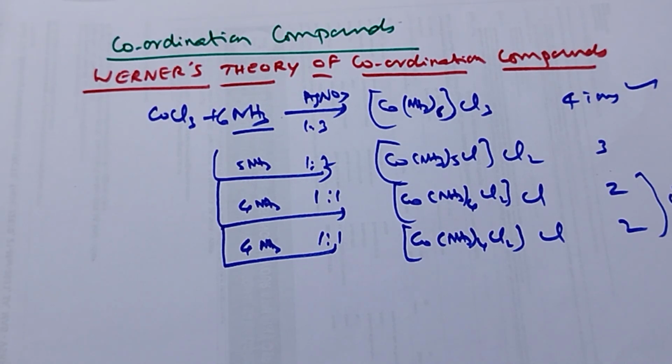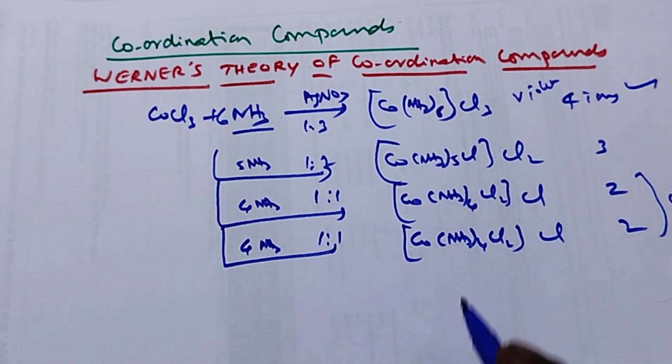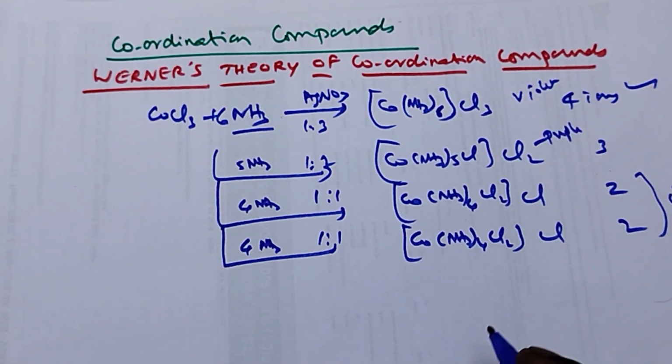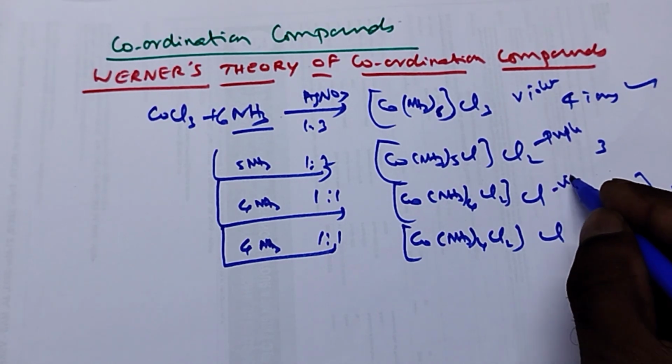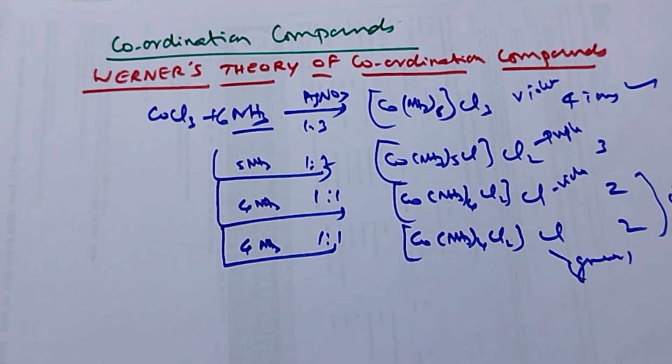Based on the colors, these compounds are all distinctly different compounds. The first compound is violet in color. The next one is purple. The next one is violet. The next one is green. Based on these colors, these are all different compounds. And based on these results, the formation of the complexes can be studied as follows.